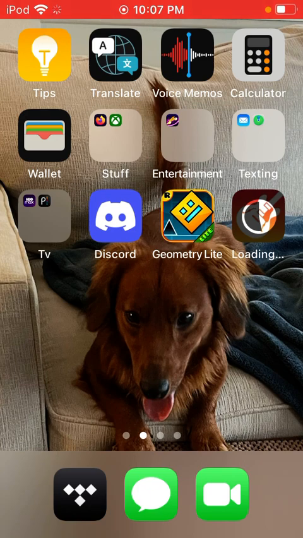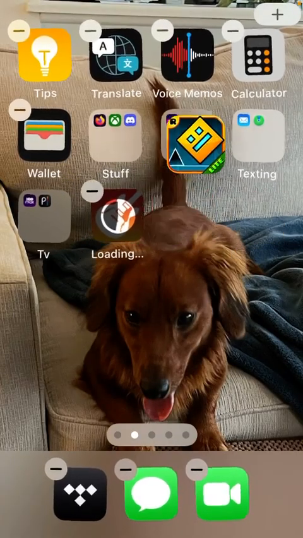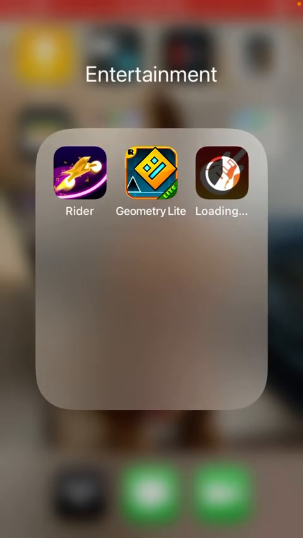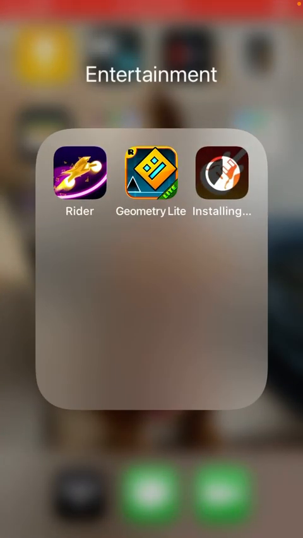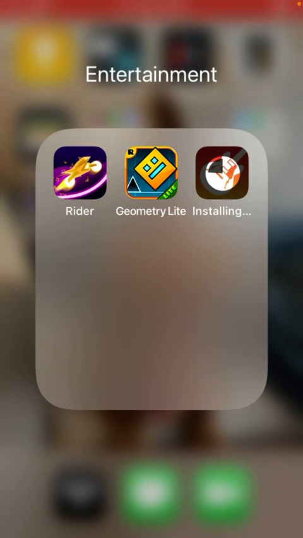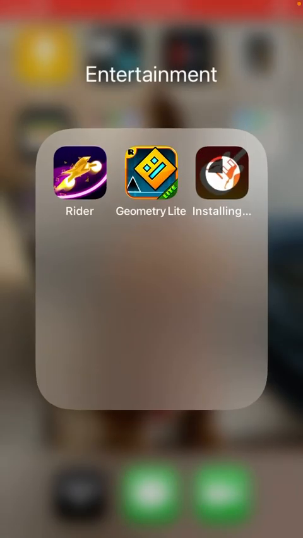And then wait until it's finally finished downloading. Gonna just move that. And now, as you can see, one is downloading. And don't worry, when you move something to a folder that shows it downloading, you can still click it. It's just that when you click the actual thing that's installing, it will stop installing. So just give it a few seconds.